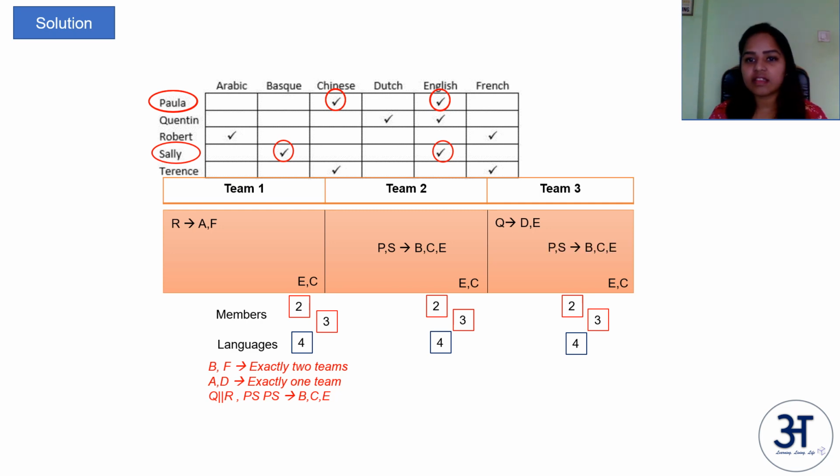Once this is done, if you look at team 3, there are already 3 members in team 3: Q, P and S. And we know that the number of members in all the 3 teams should be the same. So all the 3 teams will have 3 members each.